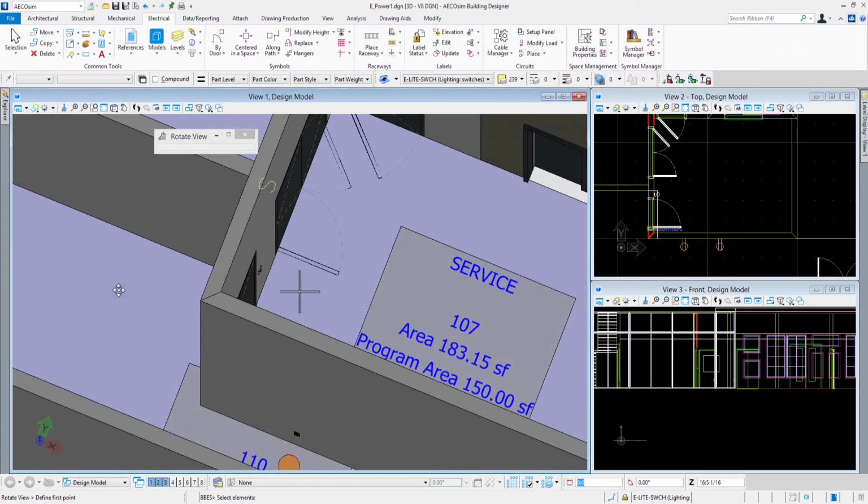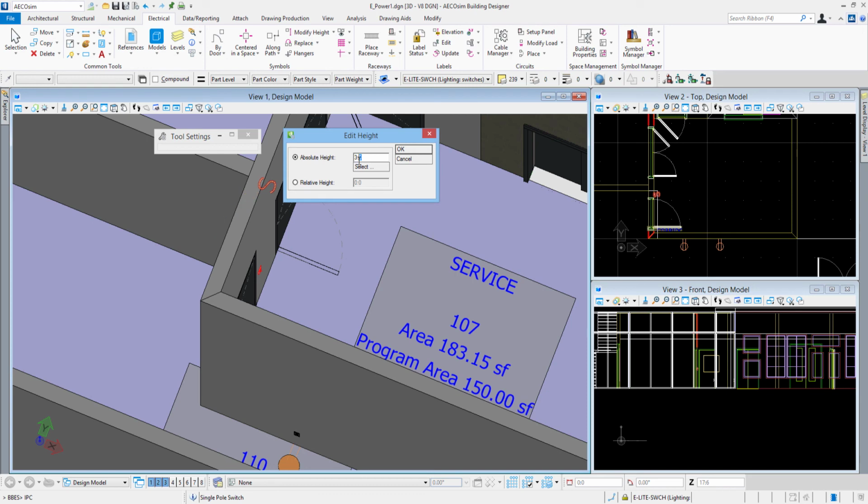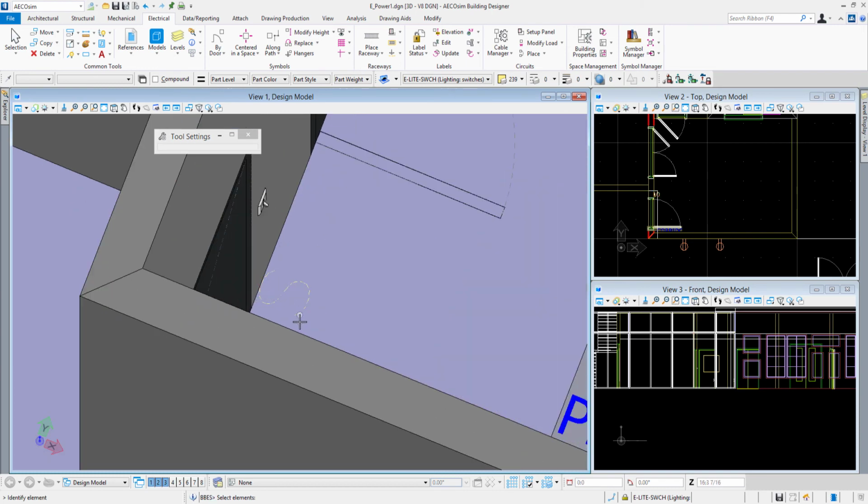Now I'm seeing where these 2D symbols are coming up above me for some of these tools. So to correct that, I can come up to the Modify Height tool and select the symbol. Now this is really to modify the height of the 3D symbol, so I'm not changing that. I'll just say OK, and I notice how my 2D symbol is now down on the floor in the precise location. So placing a switch next to a door, utilizing the Place by Door tool. The next video is arranging lighting fixtures in rooms without ceiling grids.